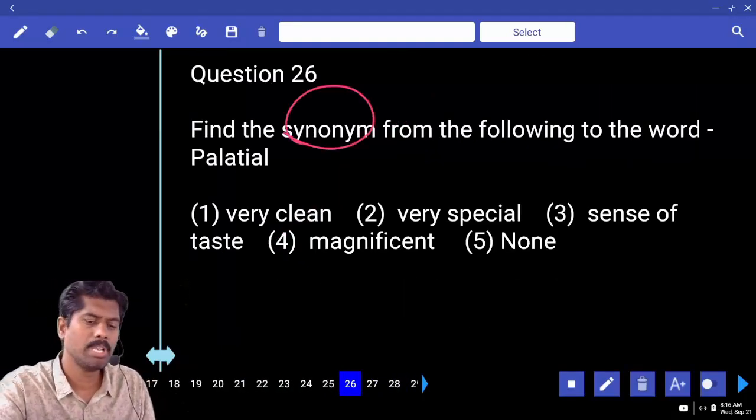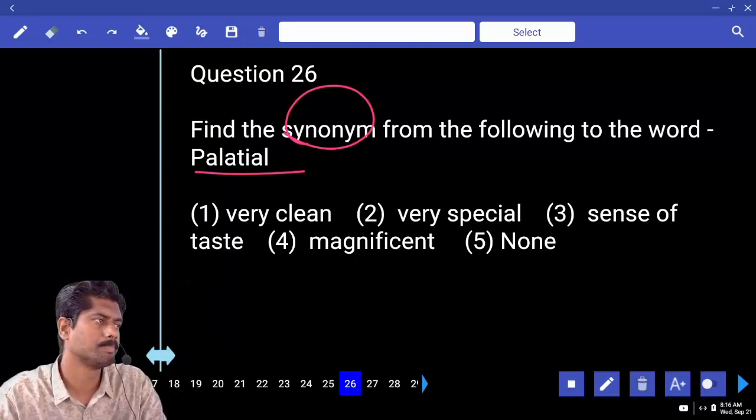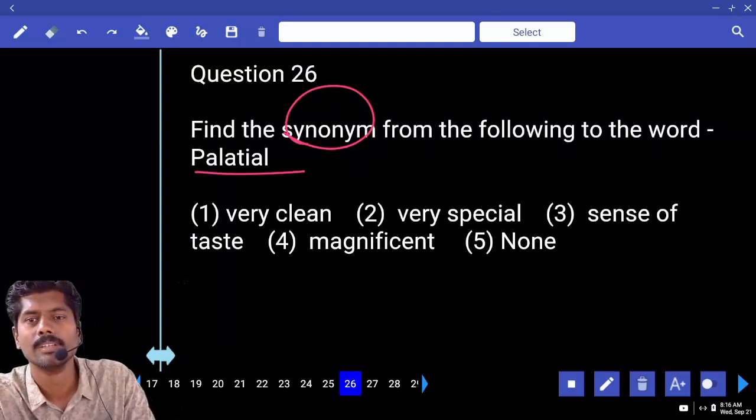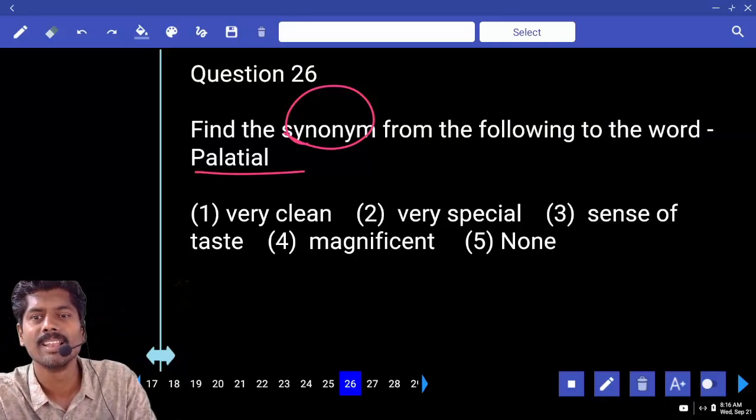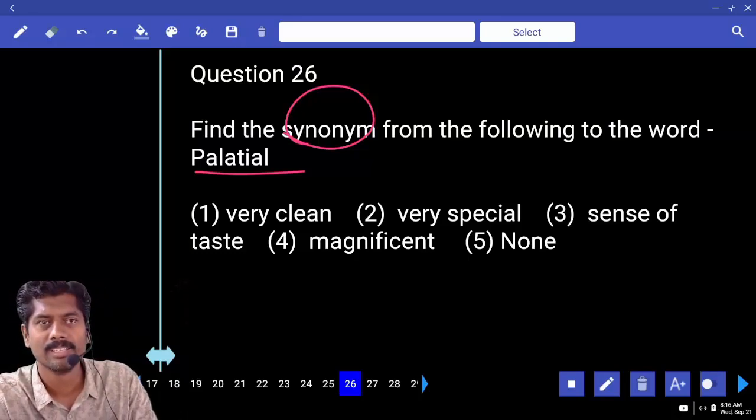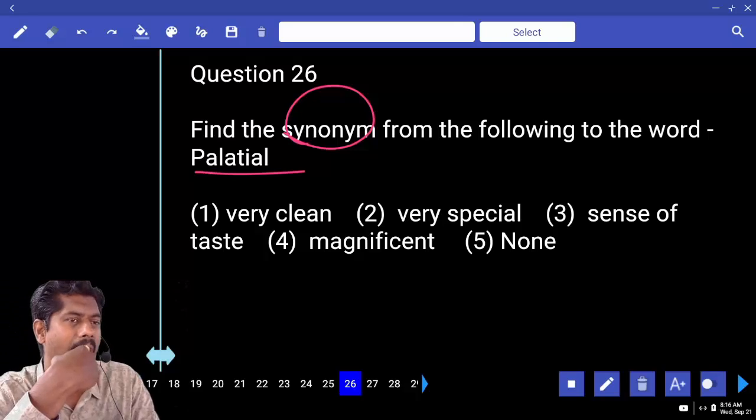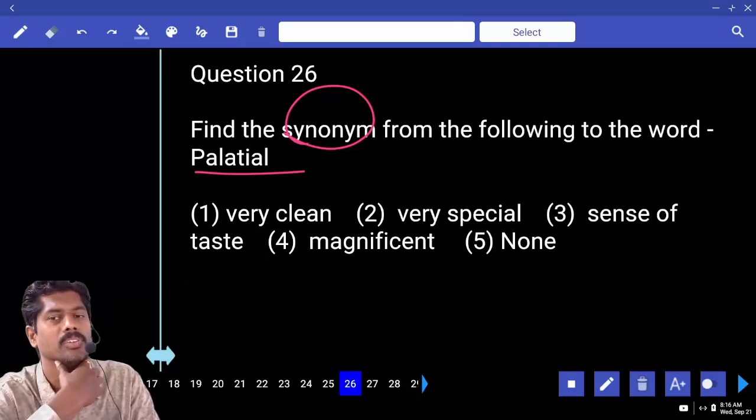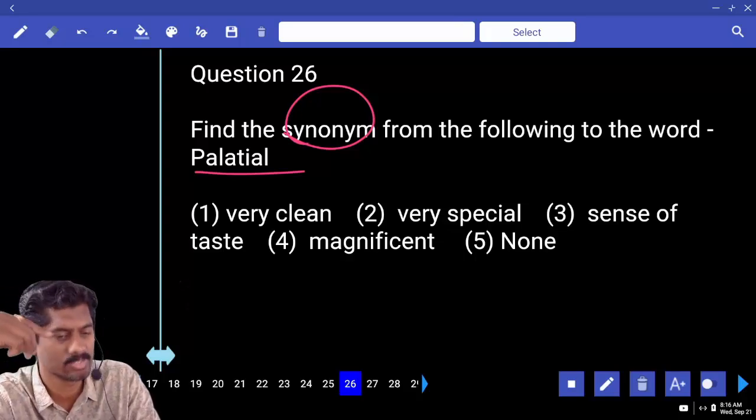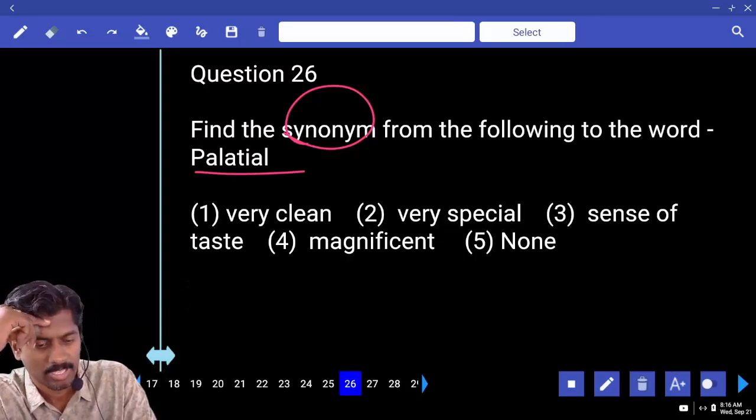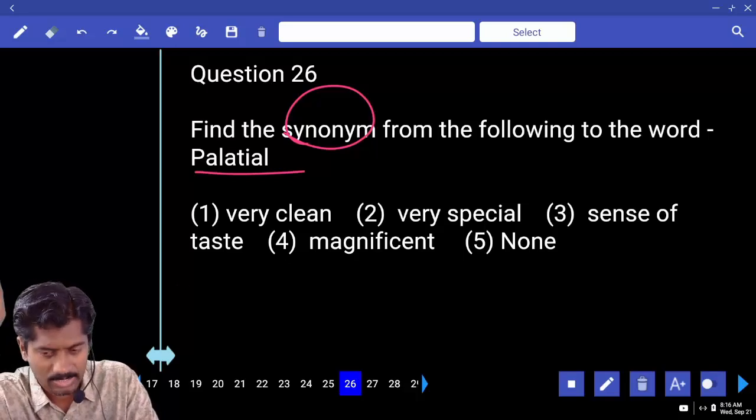Synonym to the word palatial. You know, palate. Palate is luxury, sir. Palate is nothing but tongue. The inner tongue, there is one more tongue, right? The small tongue inside, near your throat, that is palate. Actually, tongue layer is called palatial. But here there is one more thing.